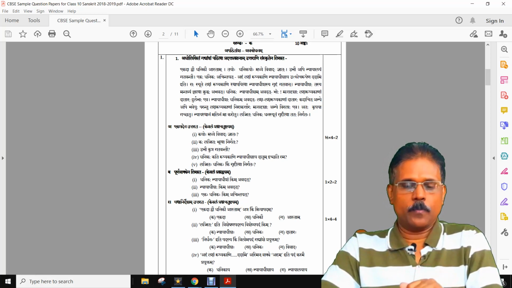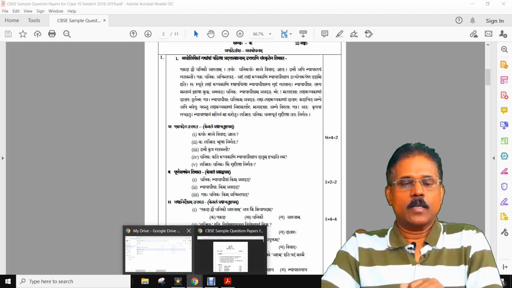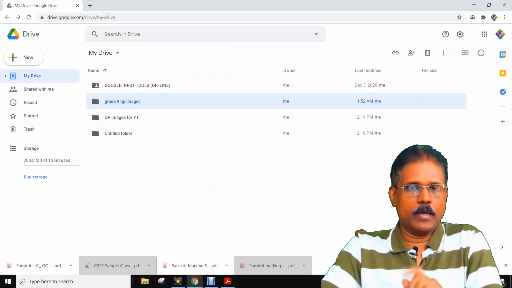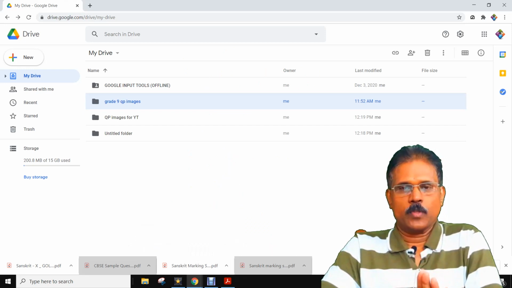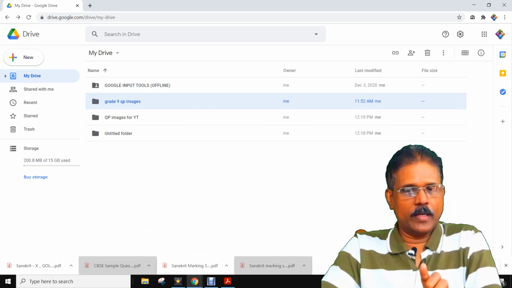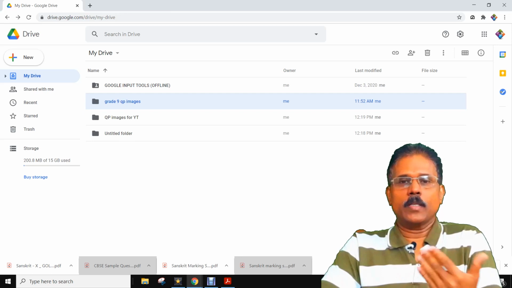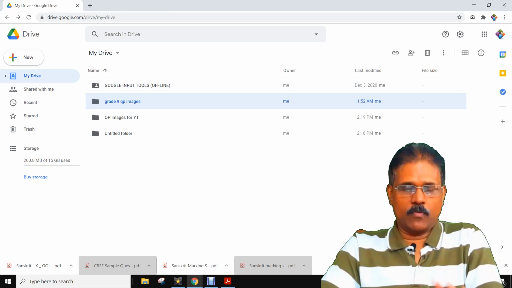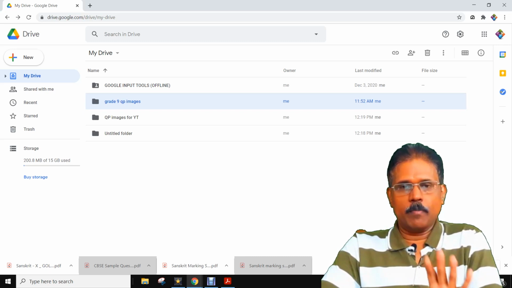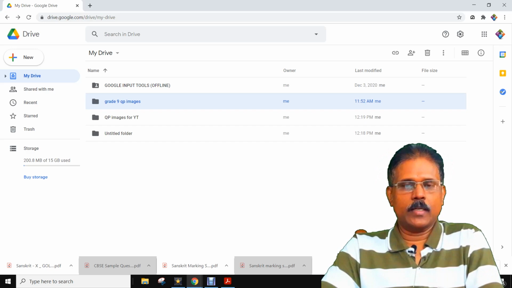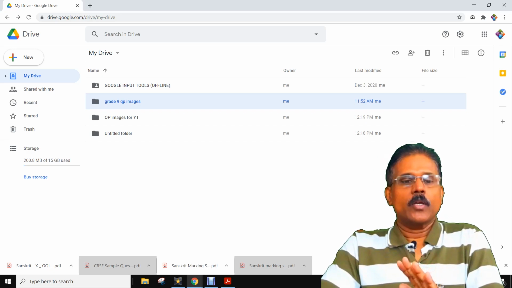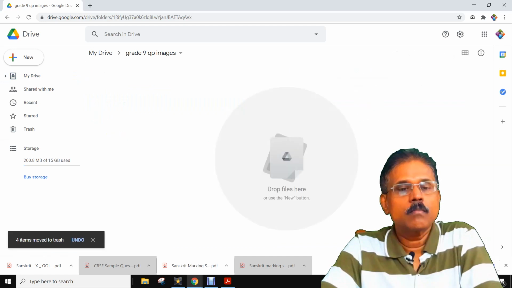First step over. The second step is we have to open Google Drive by using your Gmail ID. You need a Gmail ID. We need Google Drive also. Open Google Drive. In that Google Drive, make one folder named question paper PT3 grade 10 2021. Like that, you have to make a folder. That folder you open.